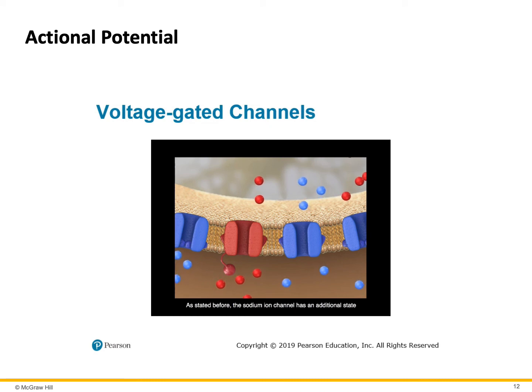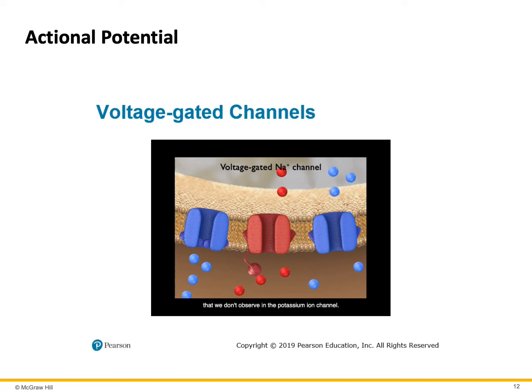As stated before, the sodium ion channel has an additional state that we don't observe in the potassium ion channel. This is an inactivated state in which the activation gate remains open, but the inactivation gate closes.